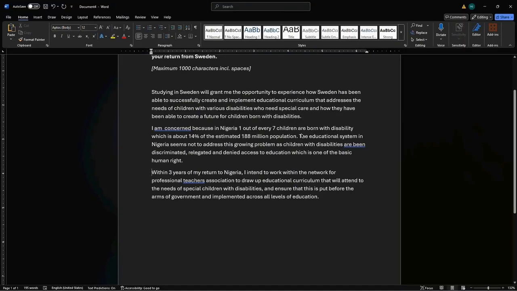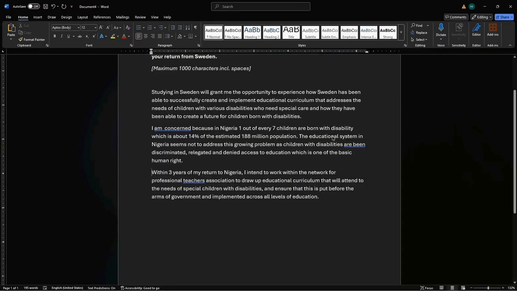So you try to speak to their emotions. These people that are reading this document, they are human beings. I mean, if you can tweak their emotions, and you don't have to lie, but give them figures, give them statistics, do your research on whatever you are applying for.